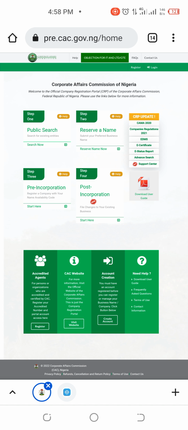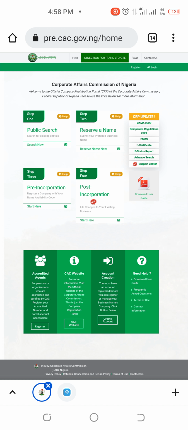Then I talked about accredited agent and individual account. You can see where you have accredited agent down here, and then you can see multiple heads, like 3 heads here. You can see individual account creation. The truth is that these 2 buttons, this accredited agent button and account creation button, lead to the same place that this register also leads to. Okay, and then we have the CAC website. This is actually the official website of CAC. It's actually different.